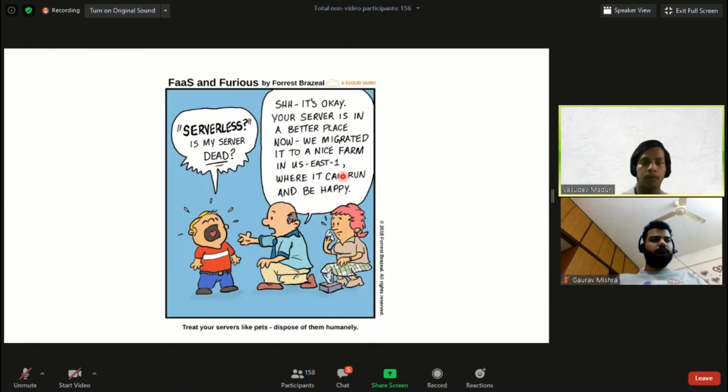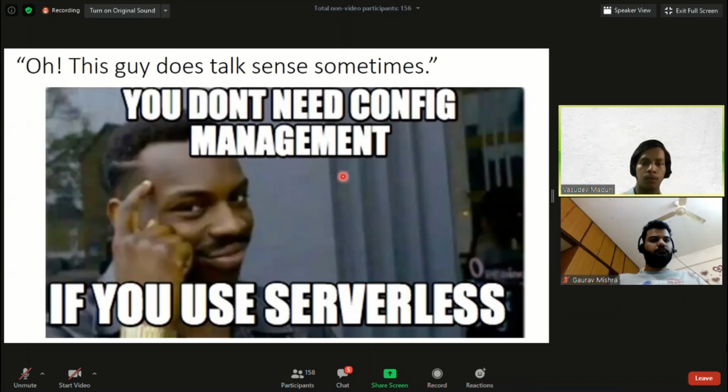So you don't need config management if you use serverless. It's the same again. Whenever I use serverless, let's compare creating a virtual machine and using a server. When I create a virtual machine,